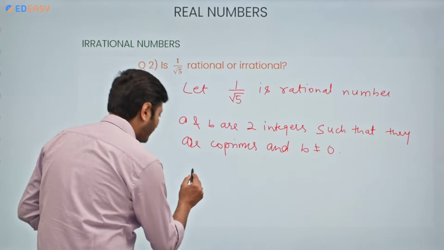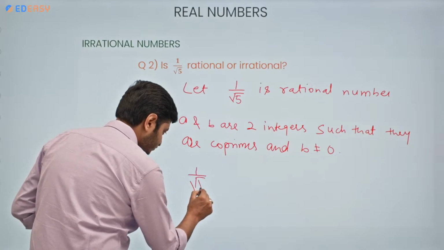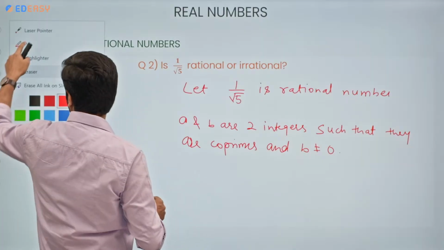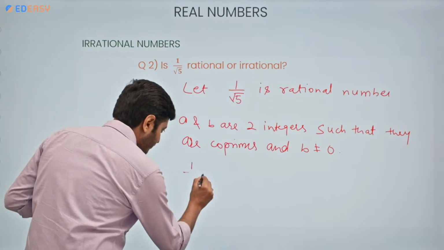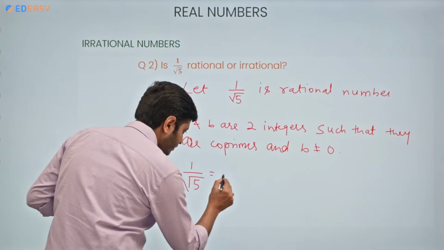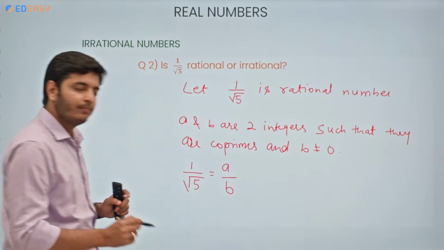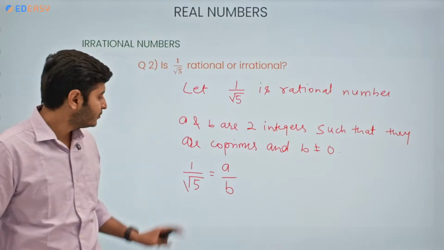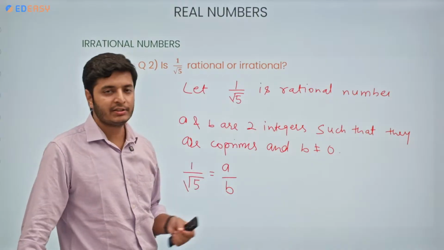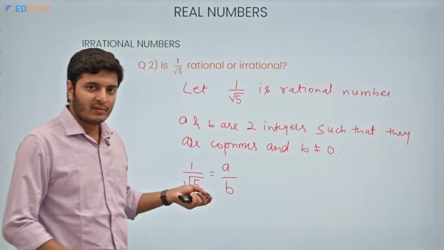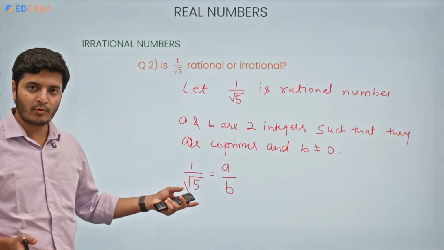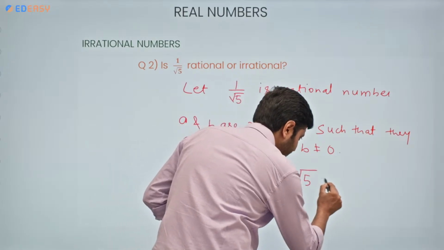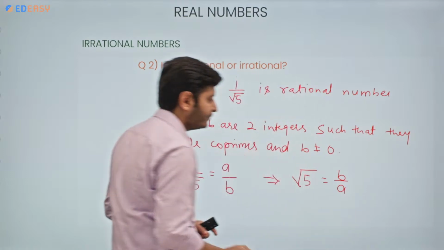Now, let me rewrite this. Now, 1 by root 5 can be written in this form now, correct? Now, look at this. 1 by root 5 is equals to a by b, because 1 by root 5 is a rational number. We can do one thing. We can transpose the numbers or we can take the reciprocal on both sides. So it will give us root 5 is equals to b by a.